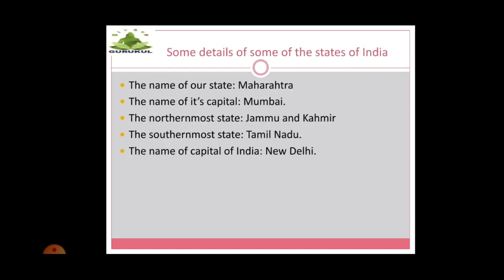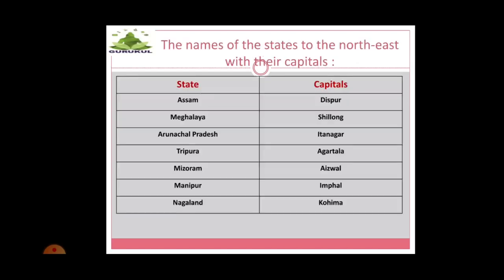Some details of some of the states of India. See here, the name of our state is Maharashtra. The name of its capital is Mumbai. The northmost state is Jammu and Kashmir. The southmost state is Tamil Nadu. The name of the capital of India is New Delhi. Right? See children, don't get confused between the capital of Maharashtra and the capital of India. The capital of Maharashtra is Mumbai, whereas the capital of India is New Delhi.